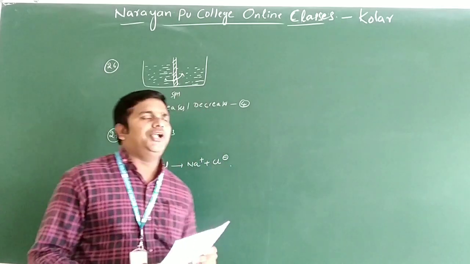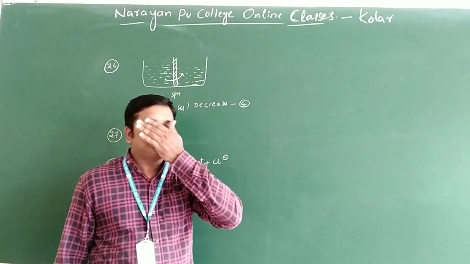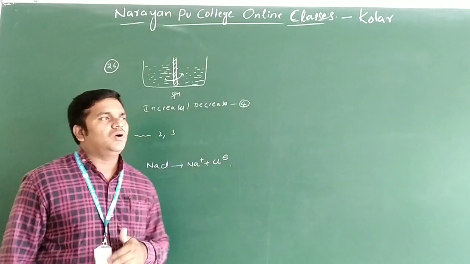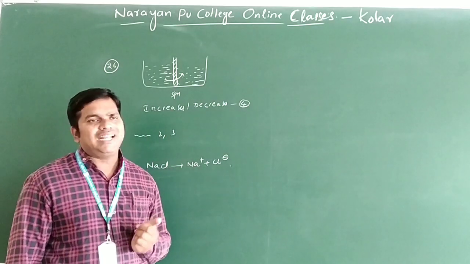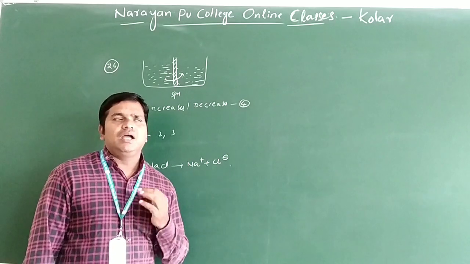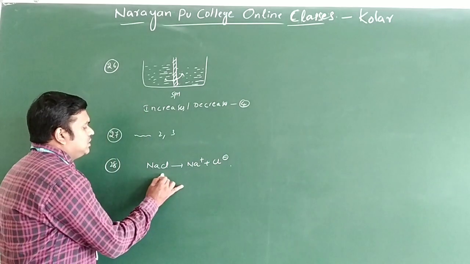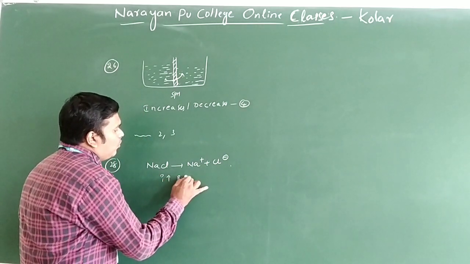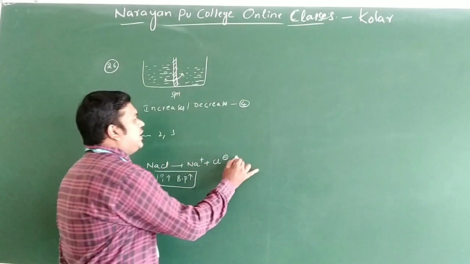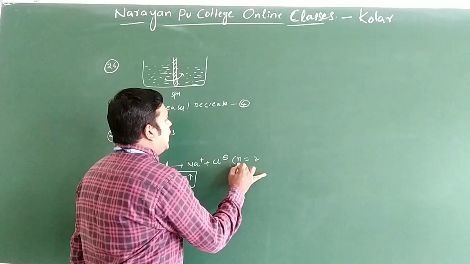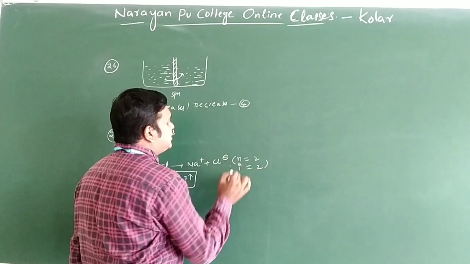We already discussed one point in van't Hoff factor here, the number of i value. I already told you that for strong electrolytes, the i value and n value are the same. The i value increases, so the boiling point increases. Here, i is equal to n because it is a strong electrolyte.